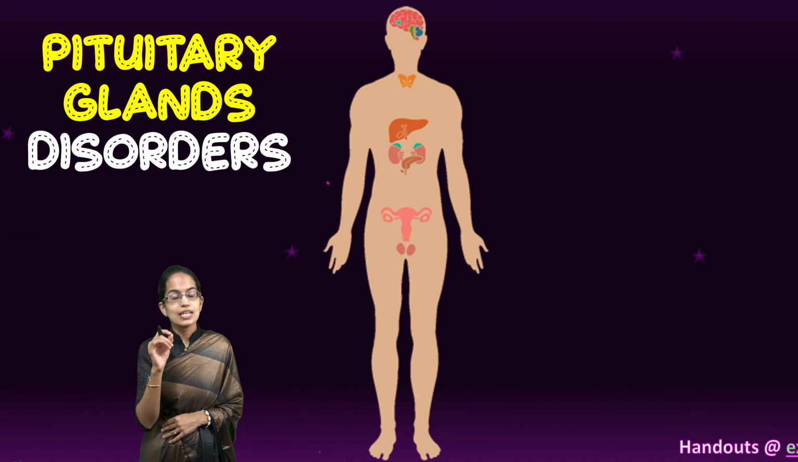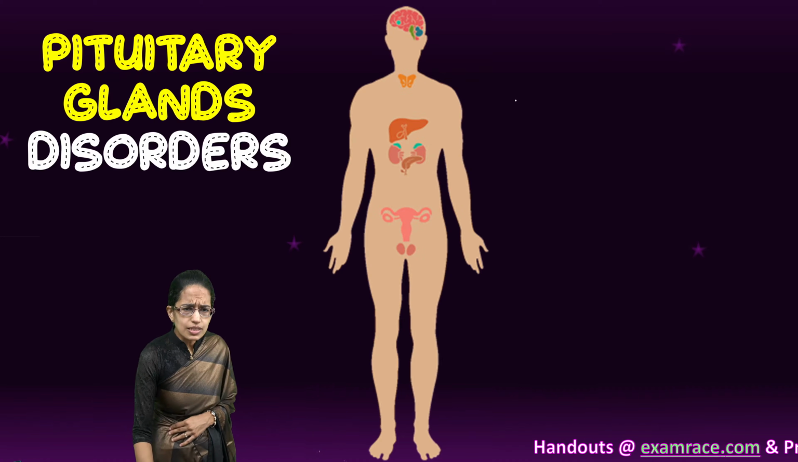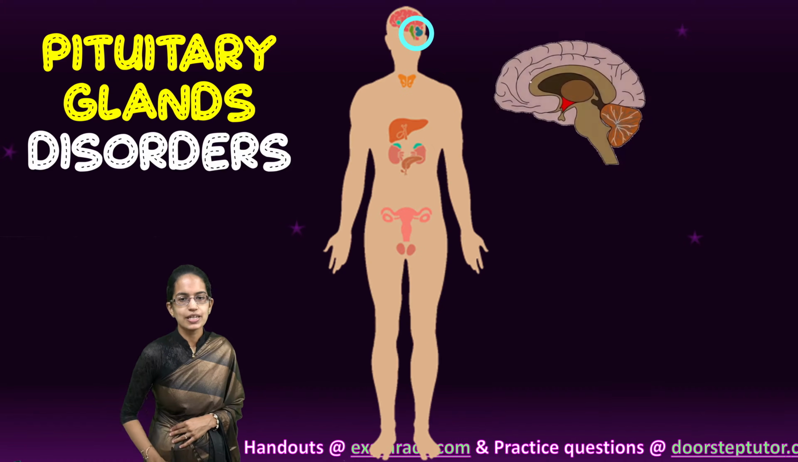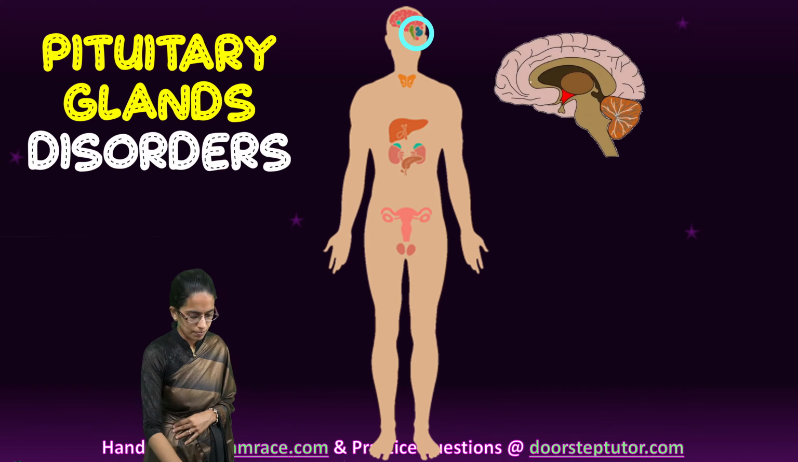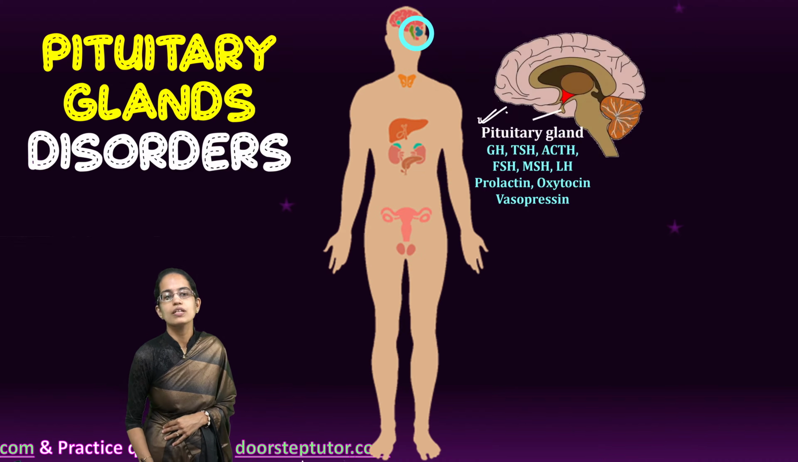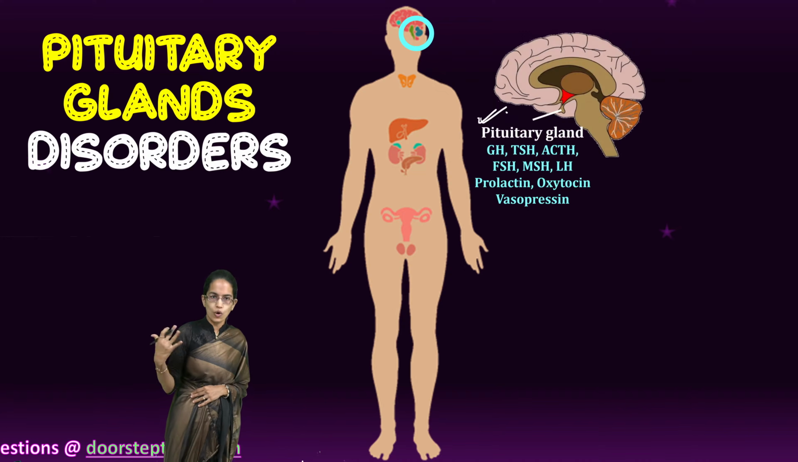In addition, we would understand the pituitary gland. This gland is also known as the master gland. Where is it located? You are correct. It is located in the brain. So here in the brain, we have the pituitary gland responsible for most of the hormones.